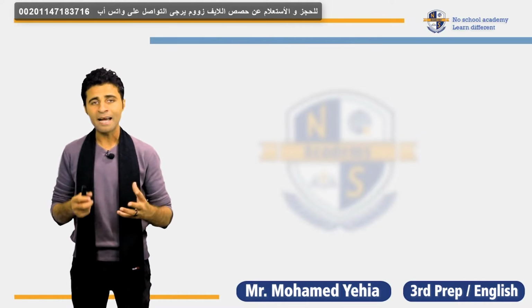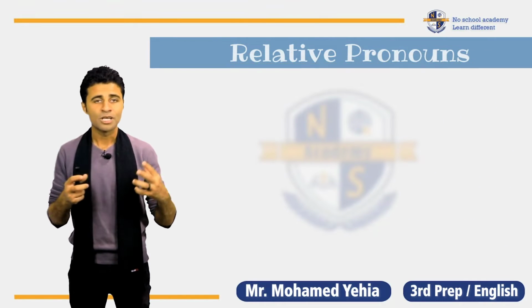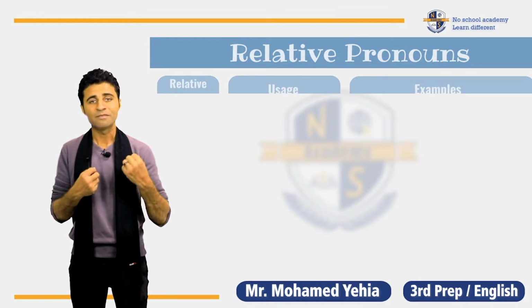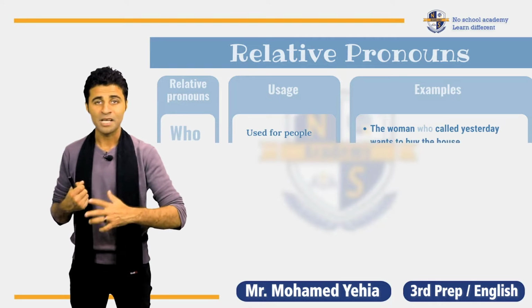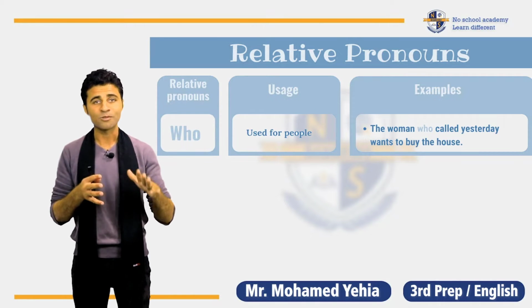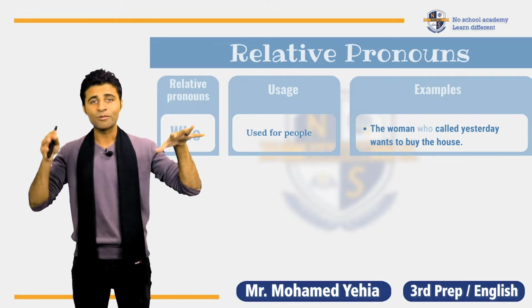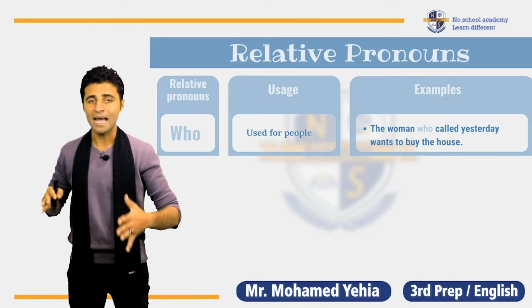Okay, so this is how to use the relative clause. So who is used for people. The woman who called yesterday wants to buy the house. Yesterday a woman called me and she wanted to buy the house. So the woman who called yesterday wanted to buy the house.